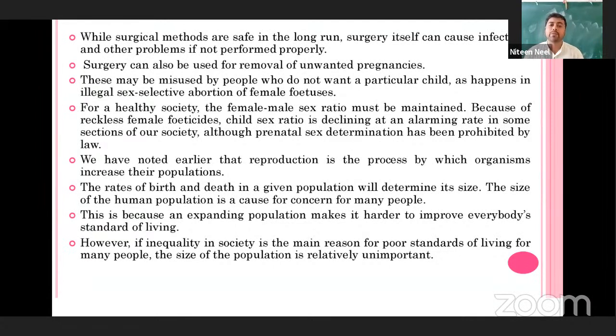However, inequality in a society is the main reason for the poor standard of living for many people.